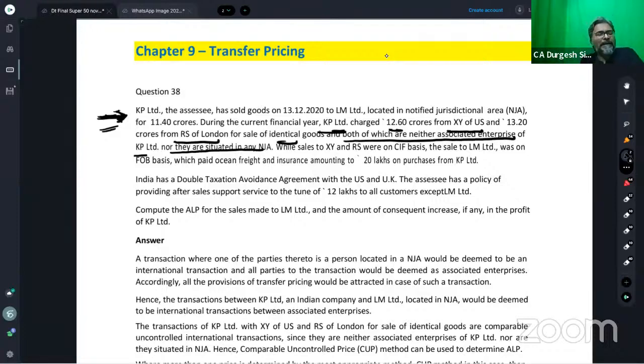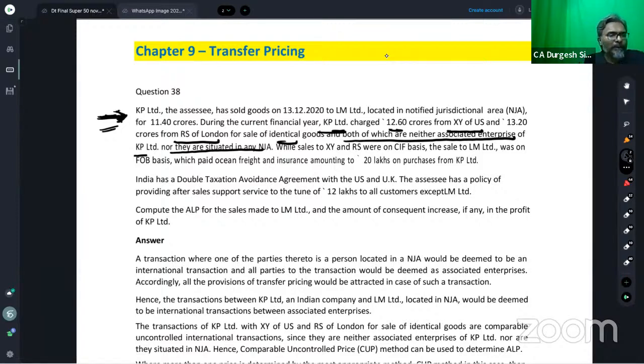However, now, be careful, students. They have given you two comparables. If they have given you two comparables, all of you are aware that you will apply the applicable method on the data of both these comparables, and you will get two ALPs.